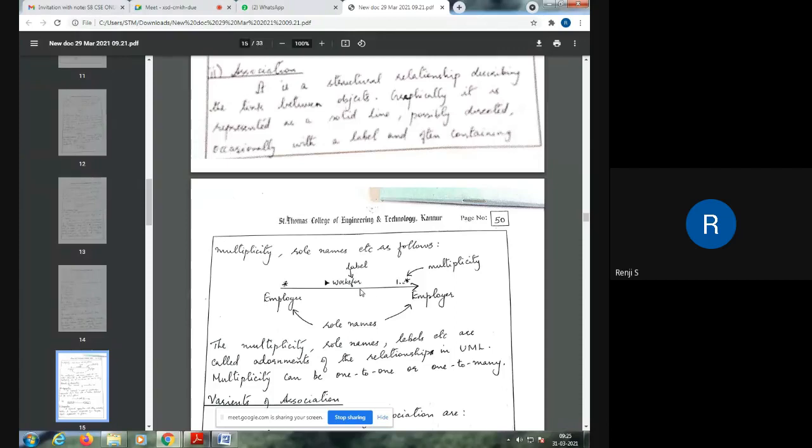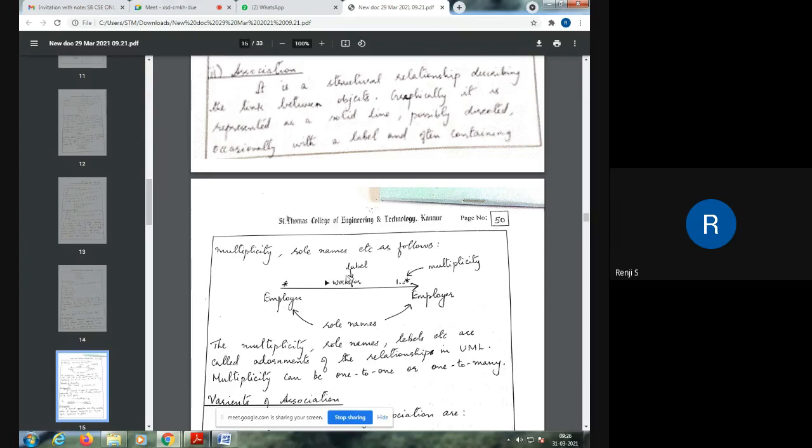But in this association relationship you can have many additional features added to this particular line, and we call all these additional things written around the line adornments. These adornments give special meaning to this relationship. For example, if I'm writing employee on one side and employer on the other side, then it represents an association between an employee and an employer.